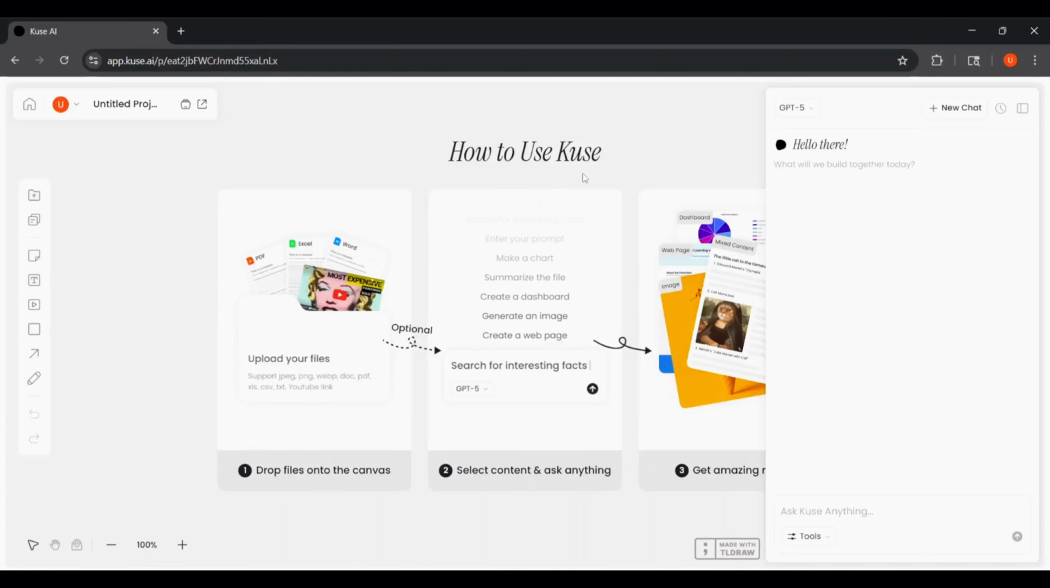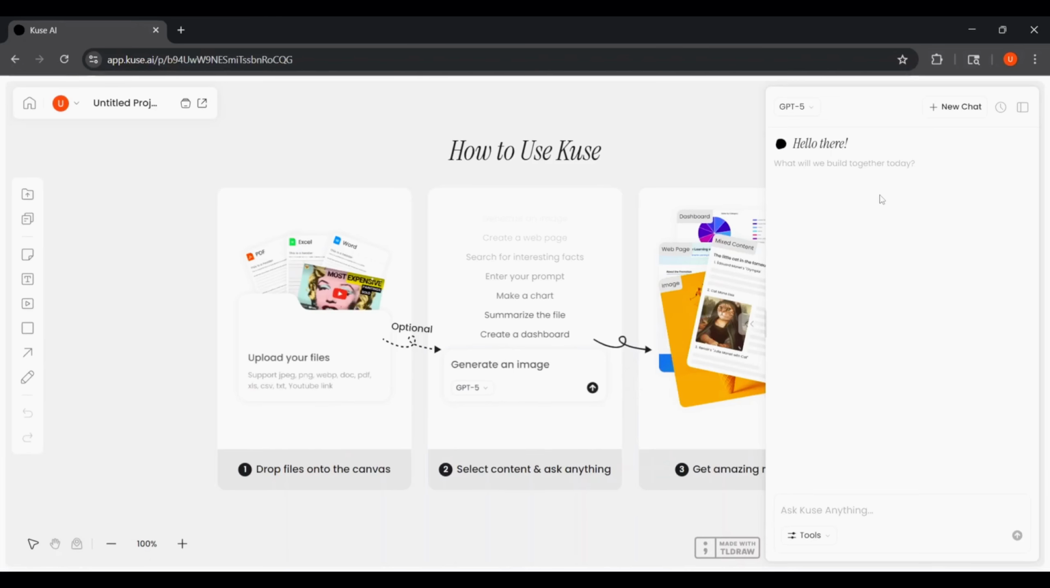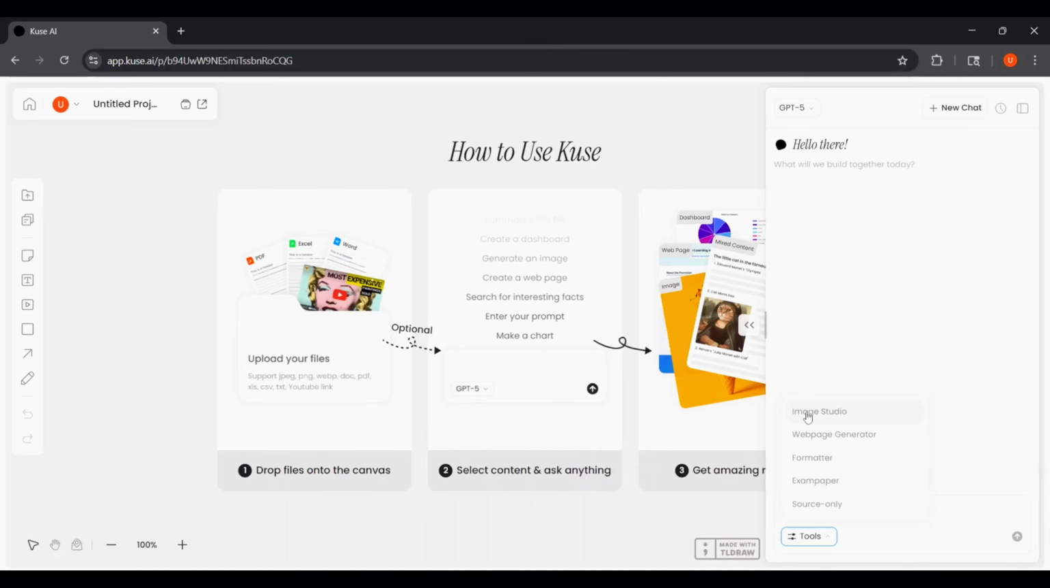On the left-hand side of the dashboard, you'll see a bunch of different options. Things like uploading files, checking your library, adding notes, and even a built-in YouTube integration, which I think is one of the coolest parts. There's also a ChatGPT-styled chat box where you can have back-and-forth conversations with the AI. And it doesn't stop there. You get tools for generating images, creating web pages, formatting documents, even building exam papers. It's basically like an all-in-one productivity suite.